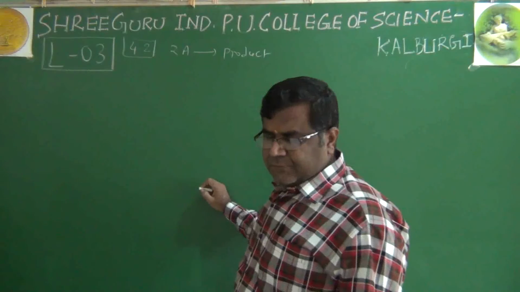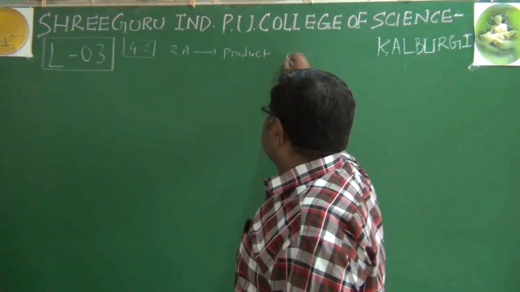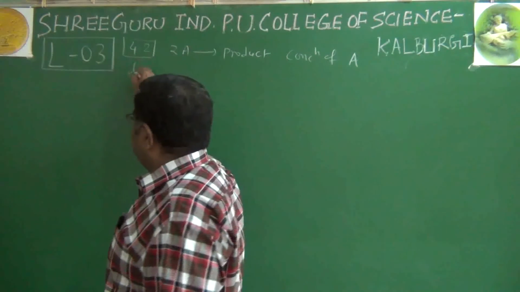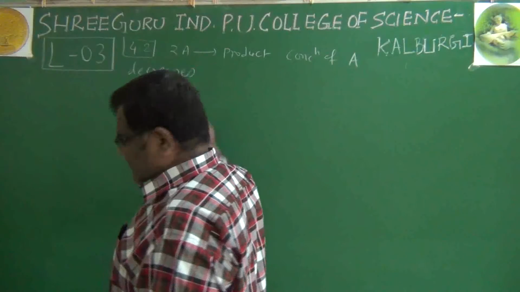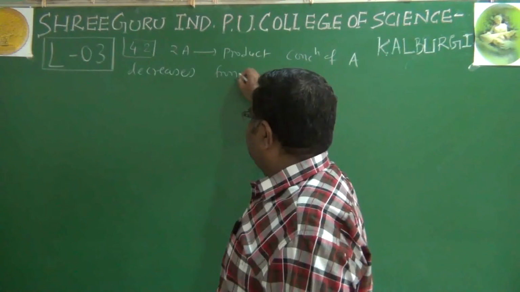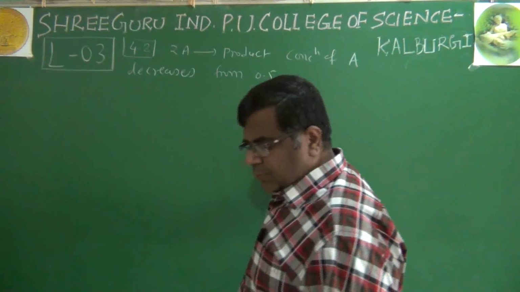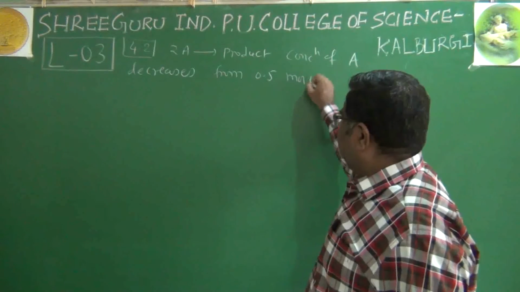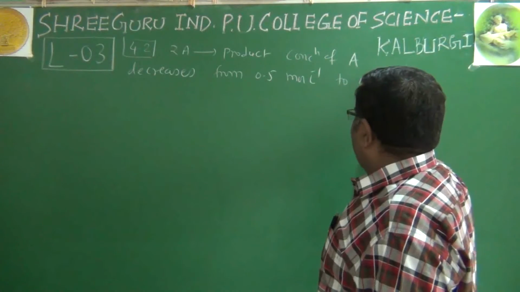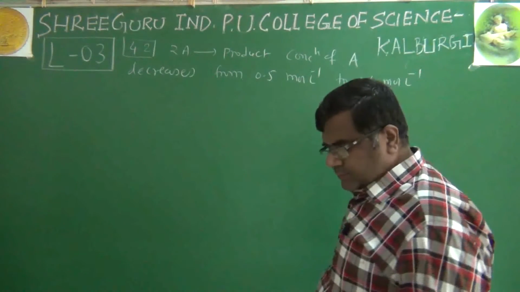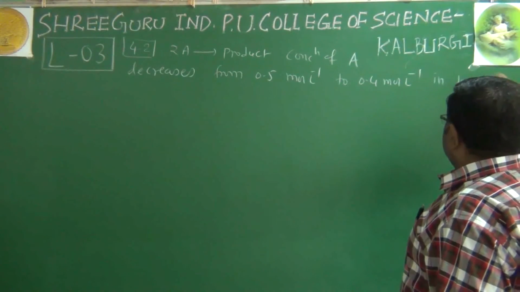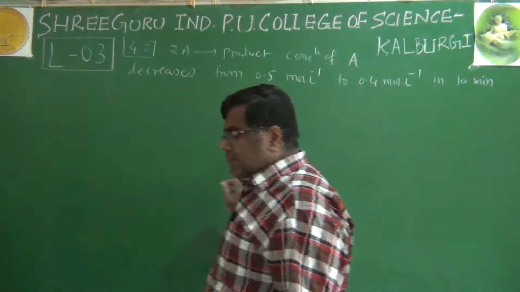The concentration of A decreases from 0.5 mole per liter to 0.4 mole per liter in 10 minutes. Calculate the rate of reaction.